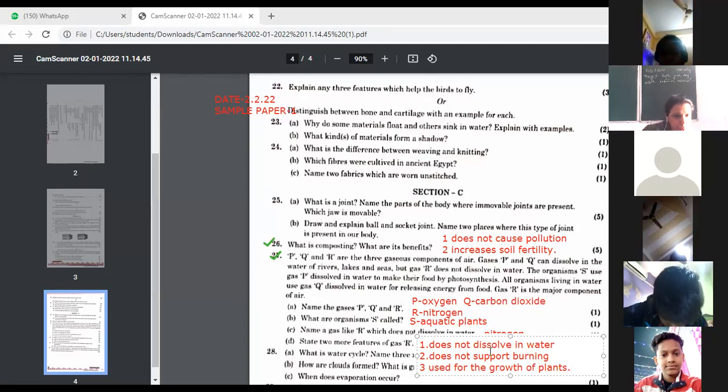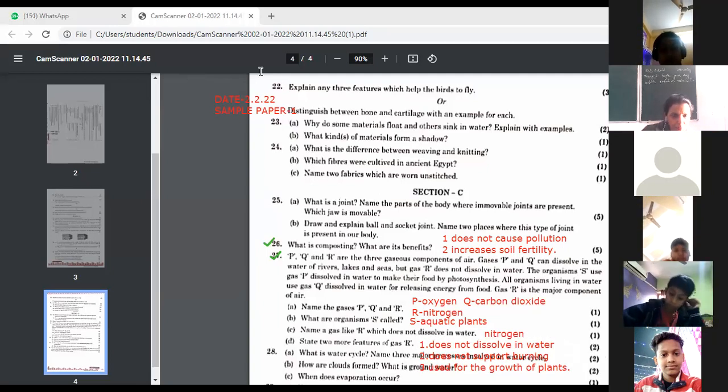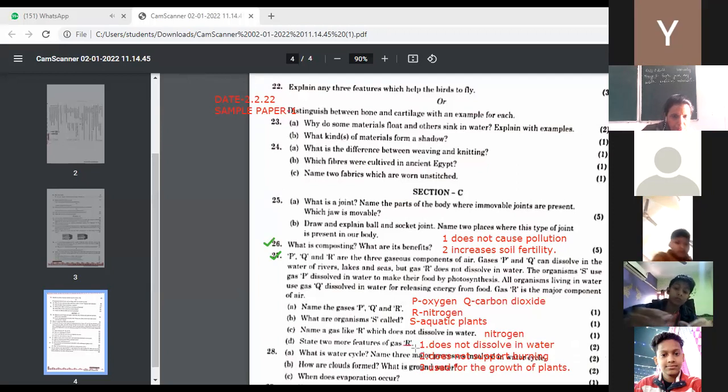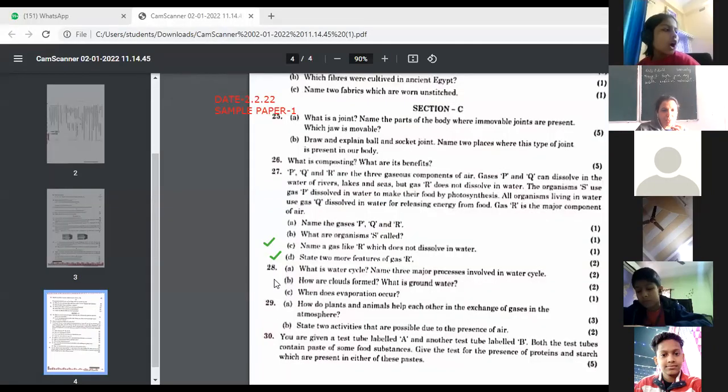So children, two features have been asked, so we have written the three features. Kindly write down the answer of this question number D part. I want each one of you to write it down. ये इसका answer है. All 3 points are there. So let's continue with question number 28.